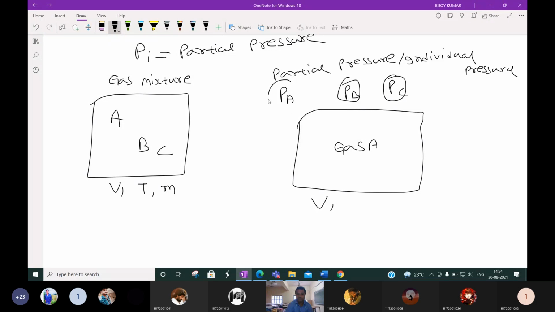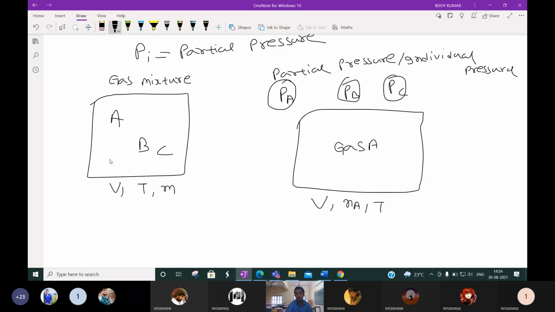The individual pressure of any component is equal to the pressure that would be exerted if the gas was kept alone. Suppose the same gas A with the same moles of A is kept in a container having the same volume and maintained at the same temperature.